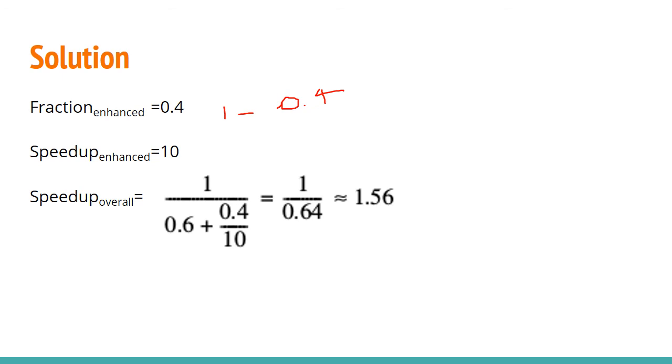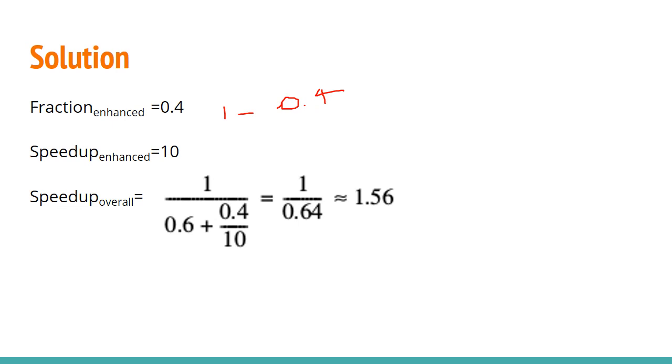So 1 by 1 minus 0.4. So 1 by 1 minus 0.4 will give you 0.6. That is 1 minus fraction enhanced plus fraction enhanced by speed up enhanced. So 0.4 by 10. So the total it will give you approximately 1.56. So that is the overall speed up.